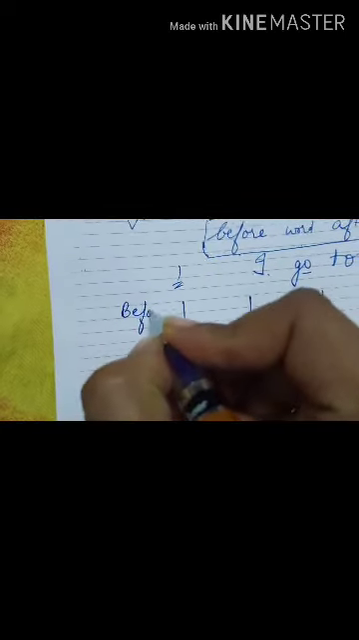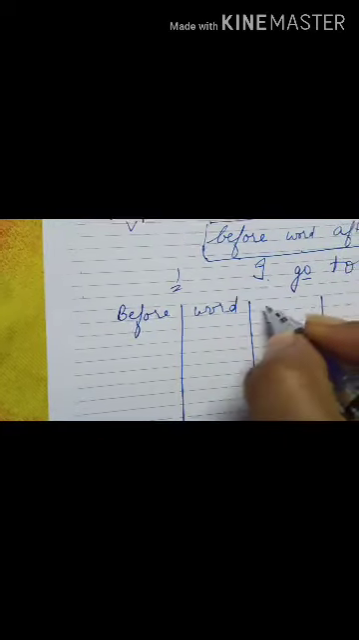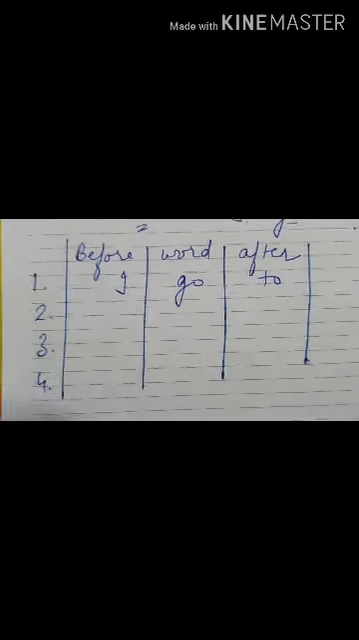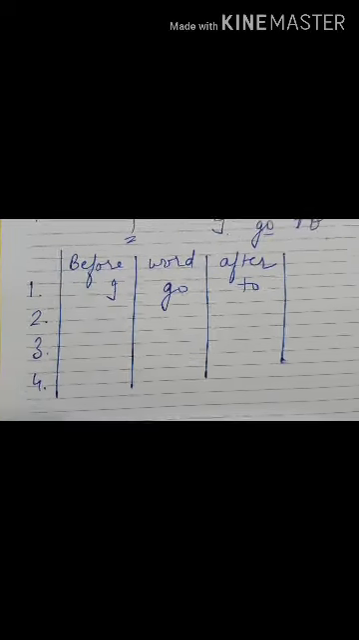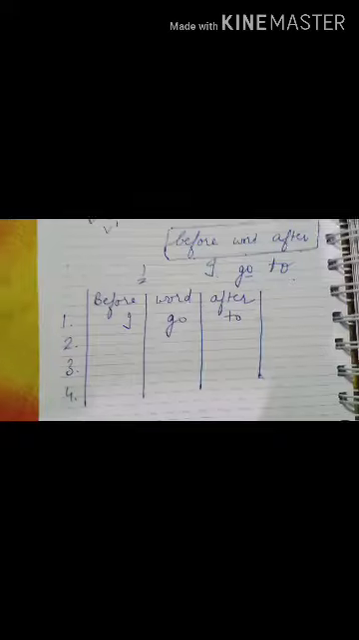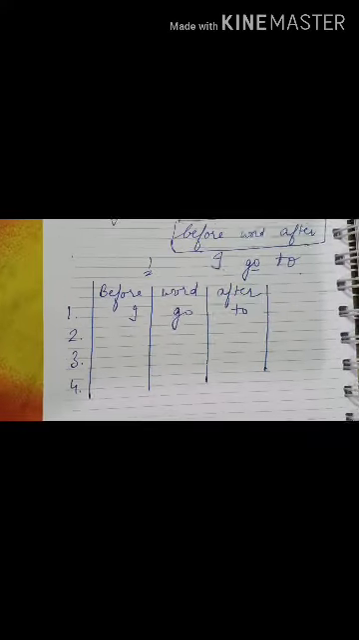This is the first answer, which you will write like this, or you can make columns: before, word, and then after. Here you will write the first answer, this, "go", "I go to", then second, then third, then fourth. Three or four questions will be there, so you have to attempt the answers in this way only. I hope it is clear how you have to attempt this question in the exam.